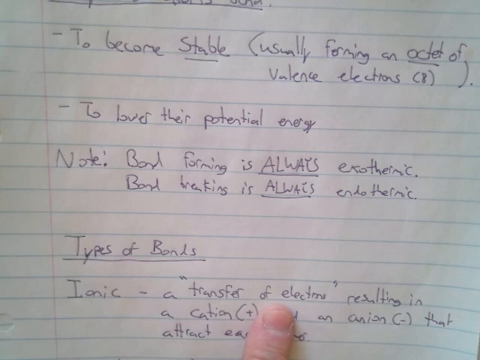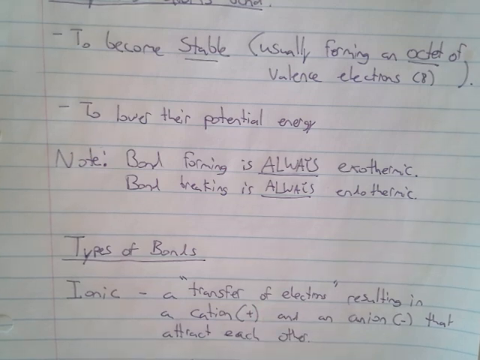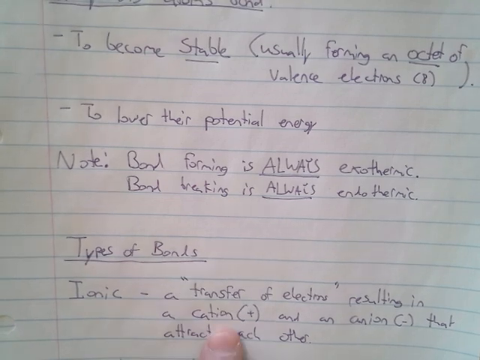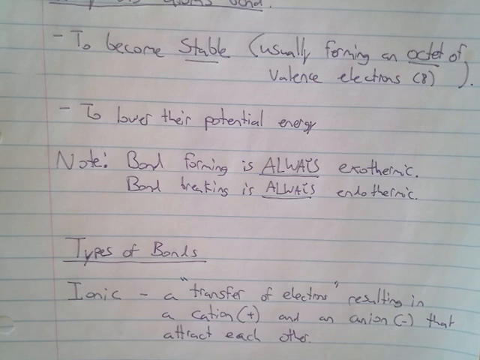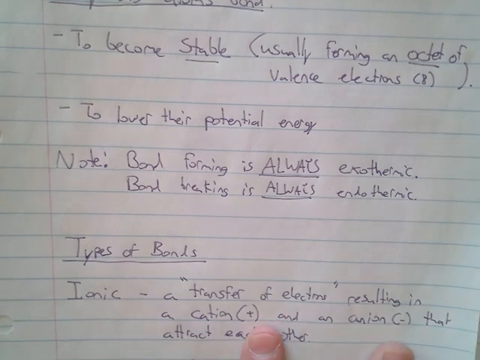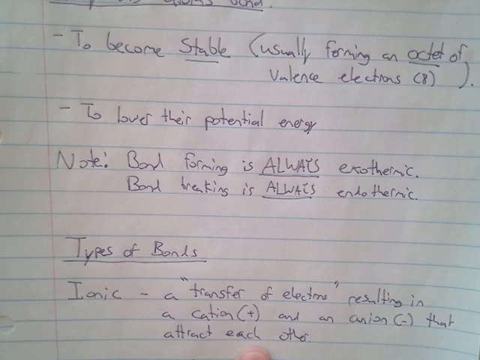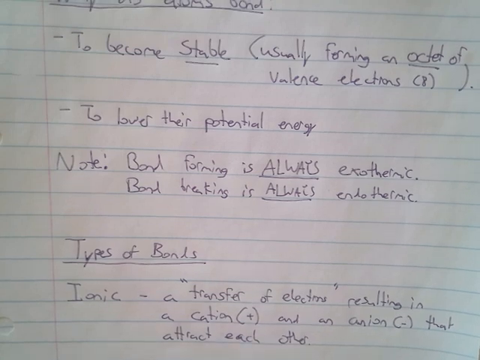And when an atom transfers its electrons to another atom, specifically we're talking about the valence electrons, one of the atoms will then become a cation, which is a positive ion, and the other one will become an anion, which is a negative ion. So if the element gives away electrons, it now has a surplus of protons compared to electrons, so it's positive, and the one that gains it now has extra electrons, now that one is negative. And as you might expect, once you form these two ions, plus and minus, they then attract each other. And that is what an ionic bond is. And that is considered a very, very strong bond.